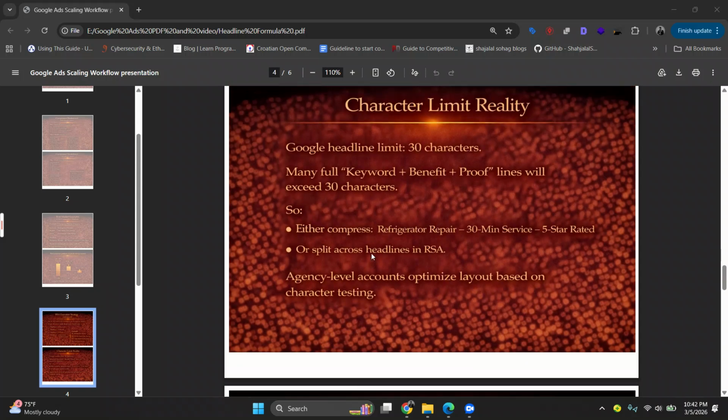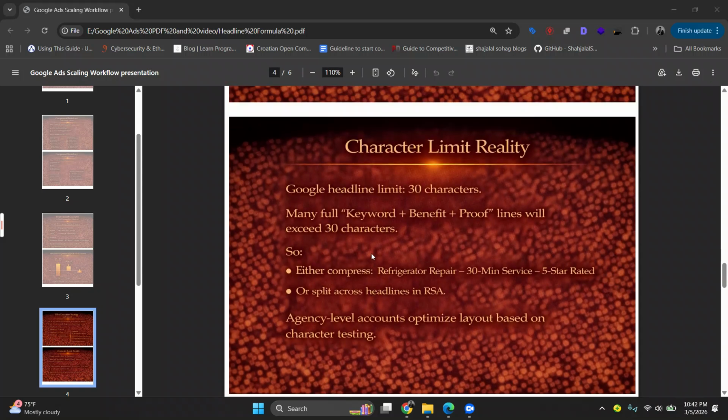So what is the character limit reality? Google headline limit is 30 characters. Many full lines like keyword plus benefit plus proof will not fit within 30 characters. So either compress, for example AC repair 30-minute service 5-star rated, or split across headlines in responsive search ads. Google's system will optimize the layout based on testing.